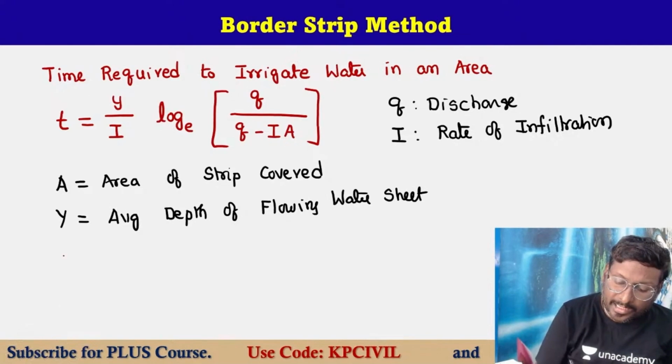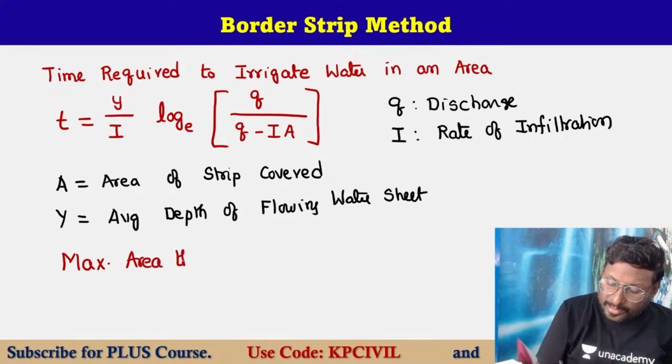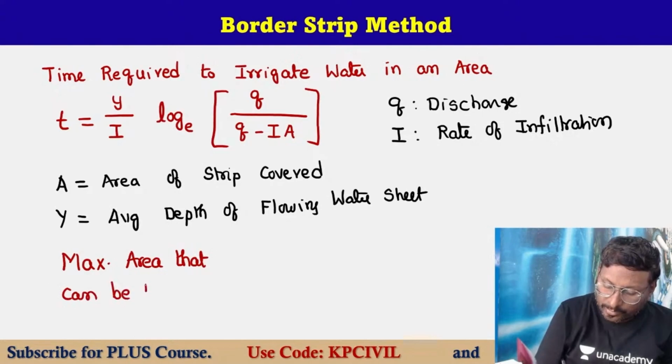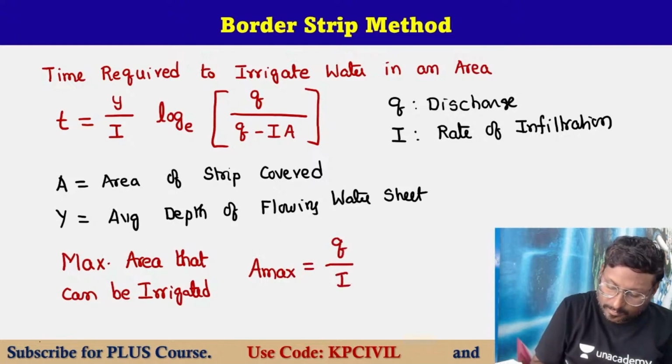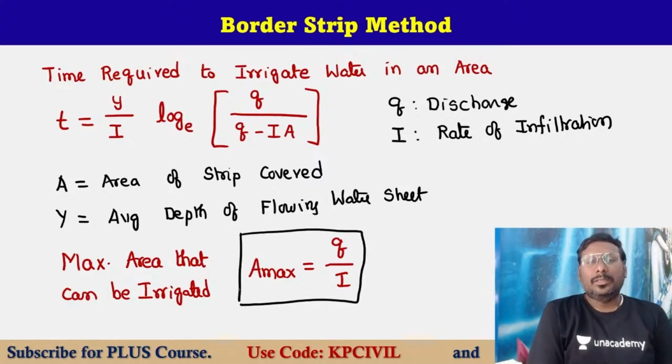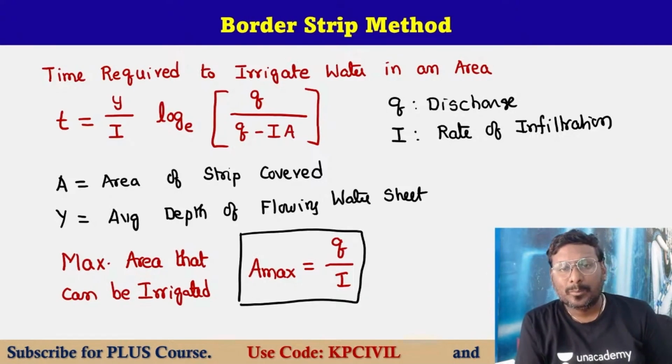And the maximum area that can be irrigated is A max equals Q by I, that is, Q upon I.